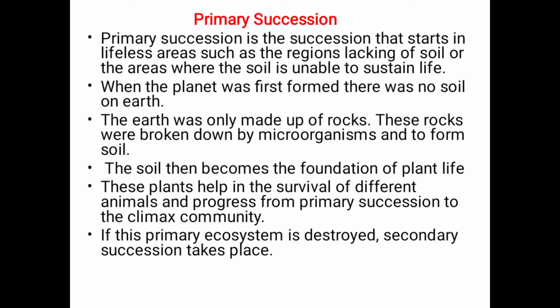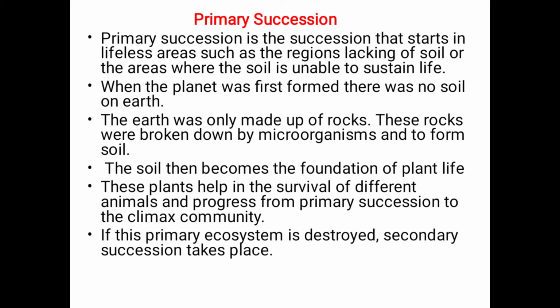Primary succession. Primary succession is a succession that starts in lifeless areas such as regions lacking soil or areas where the soil is unable to sustain life. When the planet was first formed, there was no soil on Earth. The Earth was only made up of rocks.